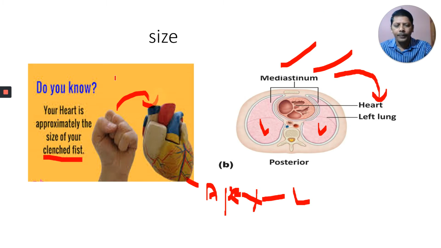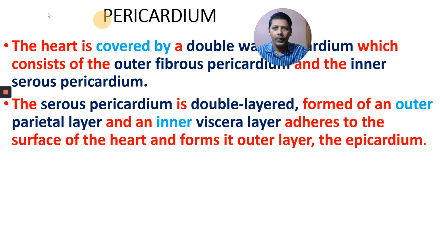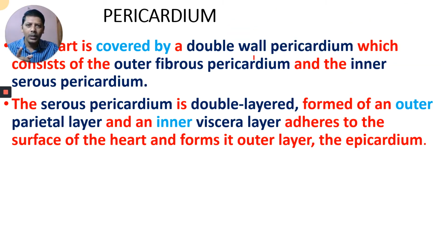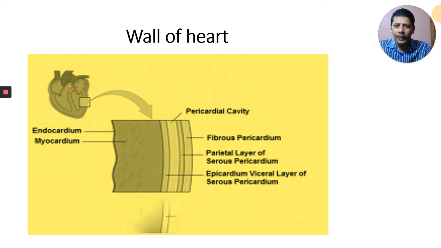Next, the heart is covered by... you have to pay attention here. It is difficult. If you see the diagram, it is easy to understand. If you read the theory, you cannot understand this paragraph. You have to remember based on the diagram. The heart is covered by a double-walled pericardium, which consists of outer fibrous pericardium and inner serous pericardium.